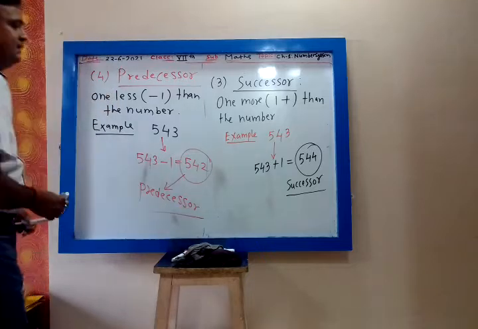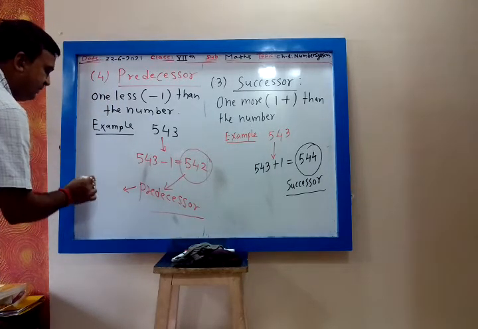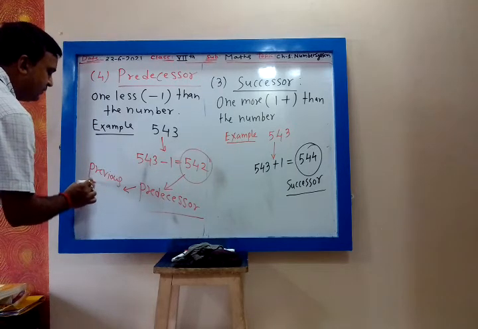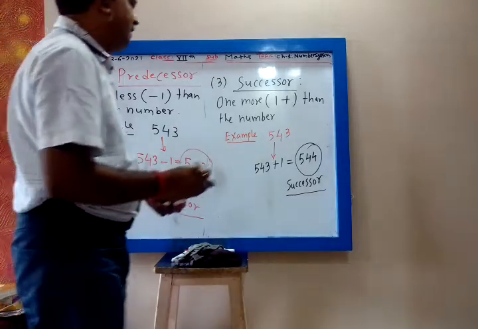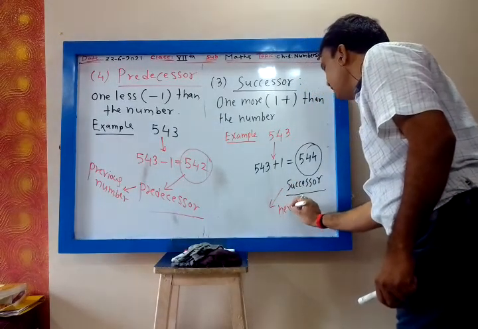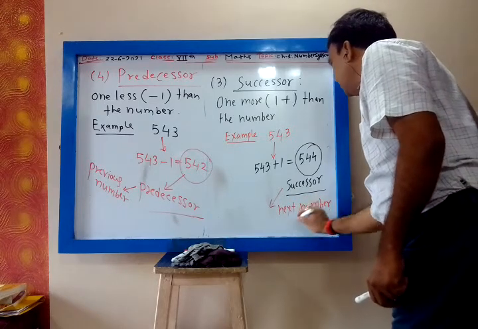So predecessor means previous number. For previous number we subtract 1. And successor means next number. To get next number we add 1, to get previous number we subtract 1.